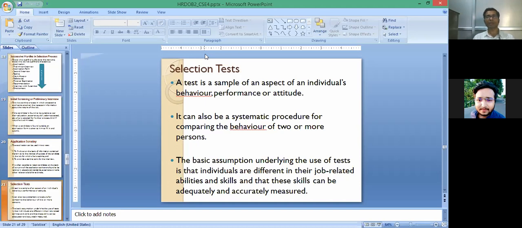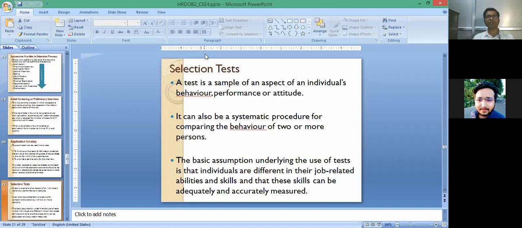Means cut-off marks, one of the popular terms used in competitive examinations. And if candidates reach that cut-off mark, then they are invited for the next main test or next interview.